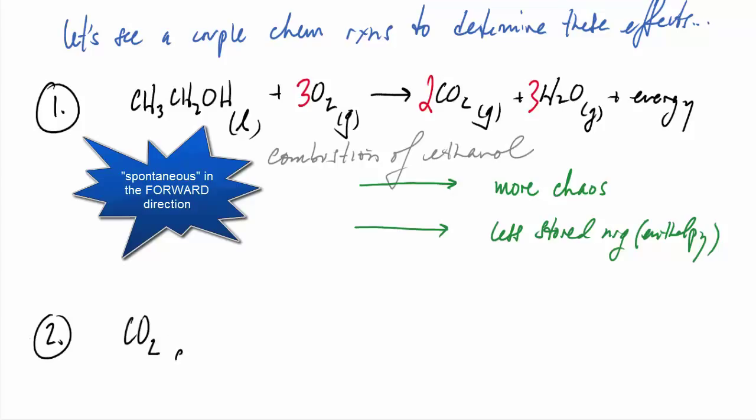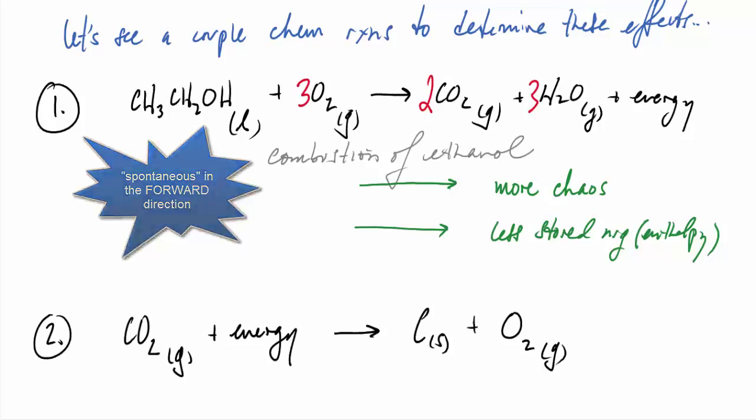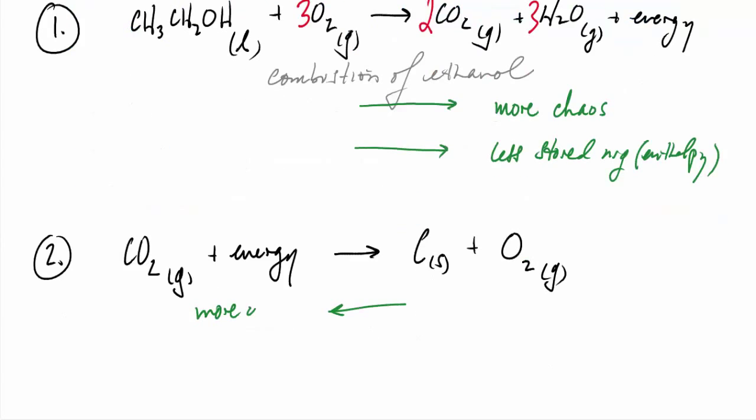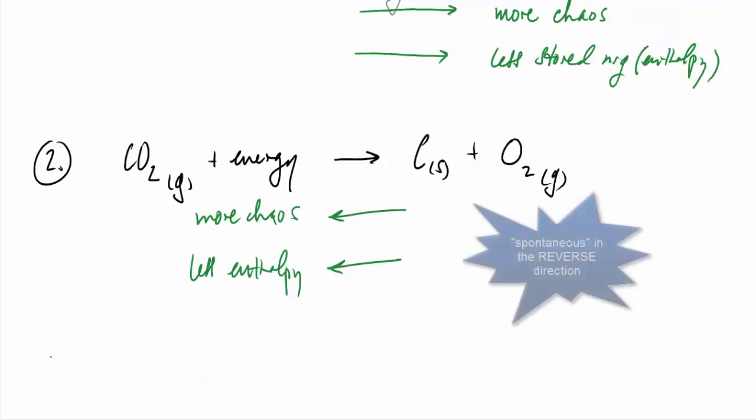Here's a second reaction where carbon dioxide is being decomposed with energy being added. There's more chaos on the left of those gas particles and less enthalpy, less stored energy. This reaction we say is spontaneous in the reverse reaction.